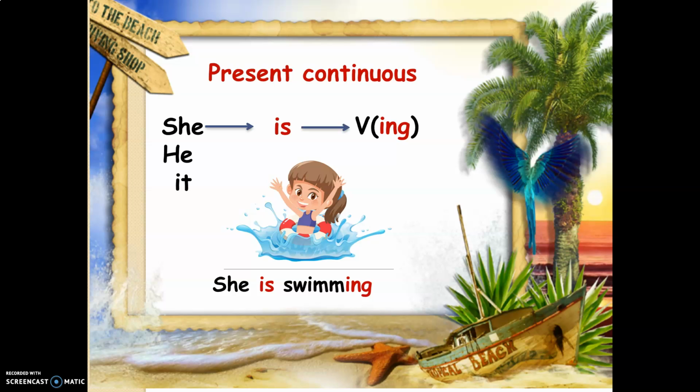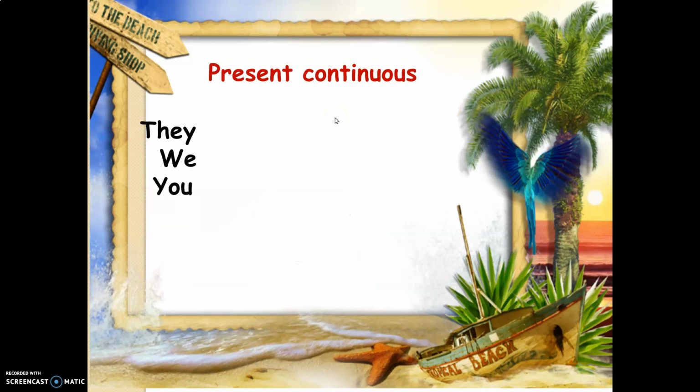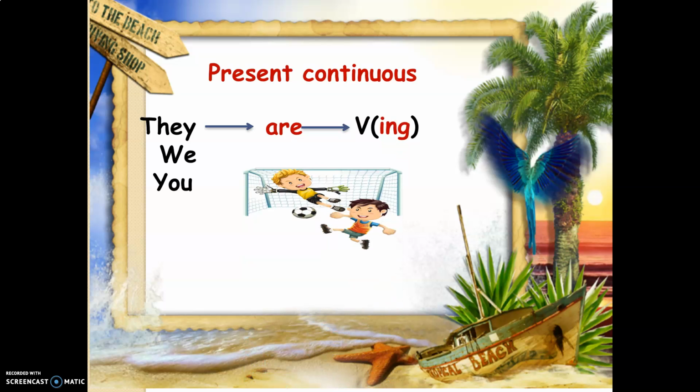Girls, with I, I should use am. Repeat after me. I am. She is. He is. It is. Plus the verb with ing. Okay, girls? Now let's see the last one. We have they, we, and you. What should we use with they, we, and you? We should use are. They are, we are, you are, plus the verb with ing. For example, here in the picture, they are playing football.